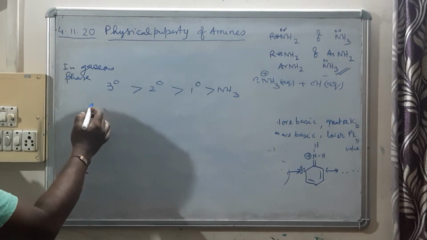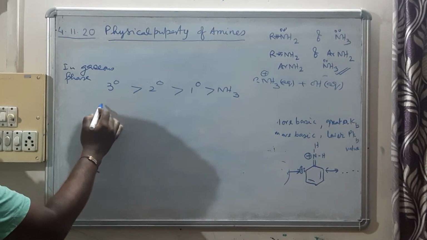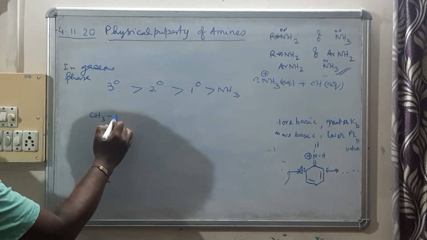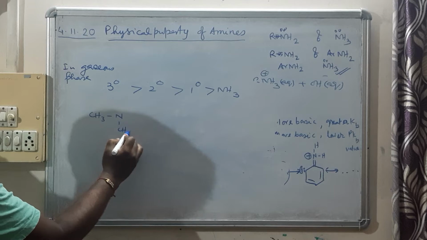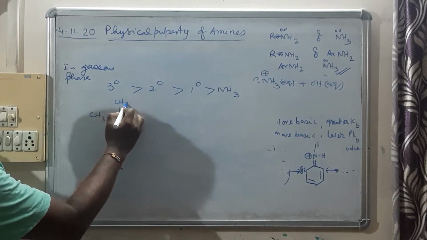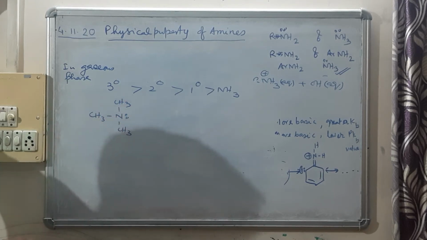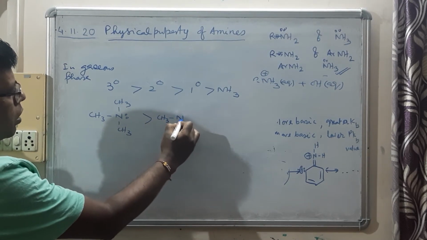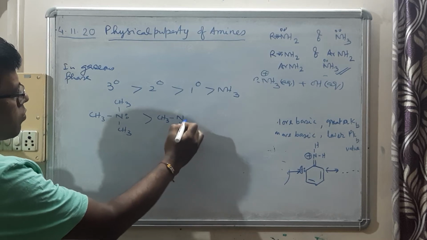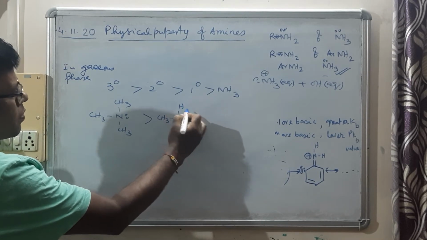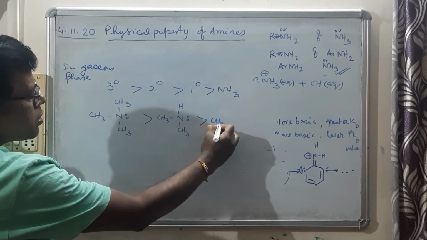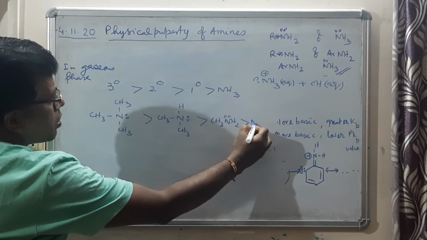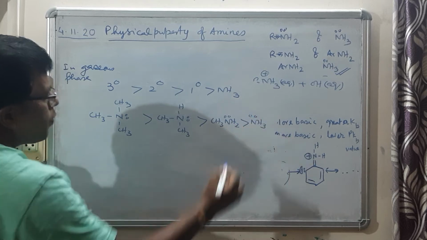As an illustrative example, say we have here CH3, N, CH3, CH3. So this is an example of 3-degree amine. This one will be more basic than (CH3)2NH. This one will be more basic than CH3NH2, and this is more basic than ammonia.